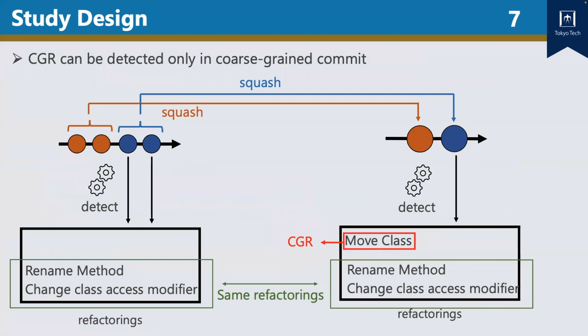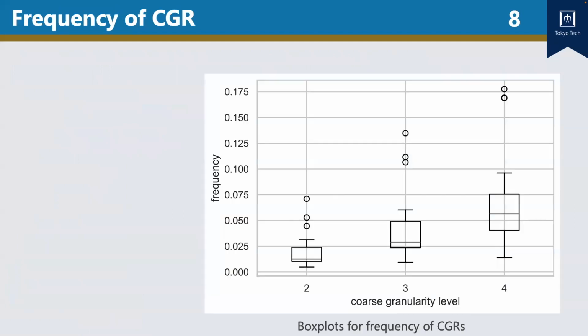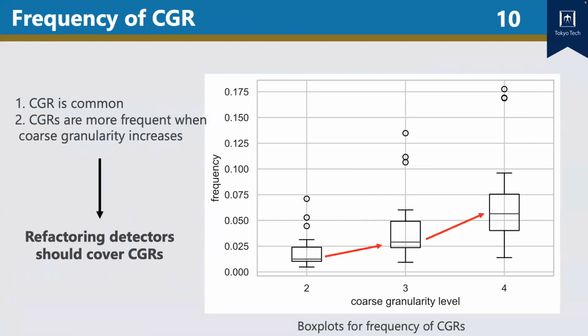We compare the refactoring detection results of fine-grained and coarse-grained commits. We regard the refactorings that can only be detected in coarse-grained commits but cannot be detected in fine-grained commits as coarse-grained refactorings. Box plots of the coarse-grained refactoring frequency at different levels of coarse granularity in the 19 repositories are shown on this page. The minimum values of all three box plots are greater than 0, indicating that coarse-grained refactorings were detected in all the repositories at all levels of coarse granularity. We also observed the tendency that frequency increases when coarse granularity increases.